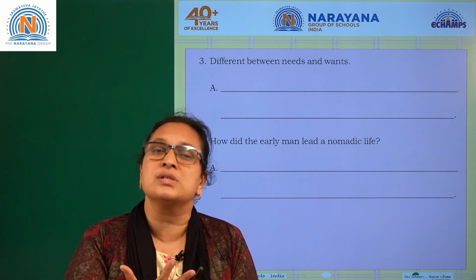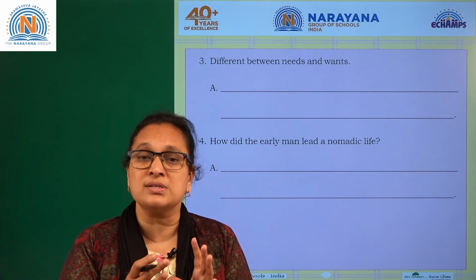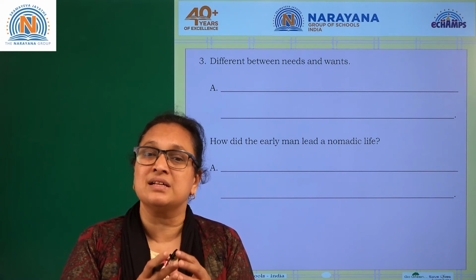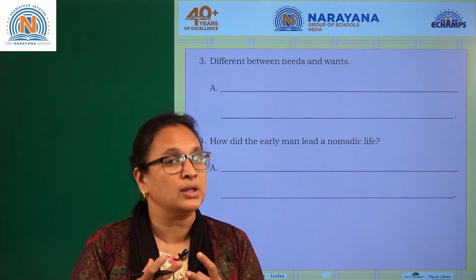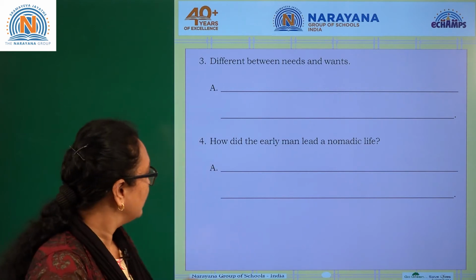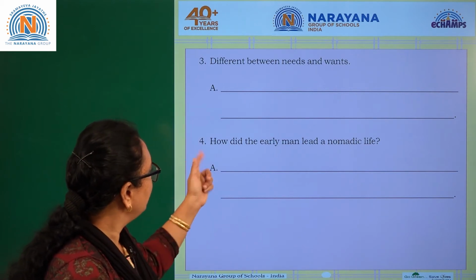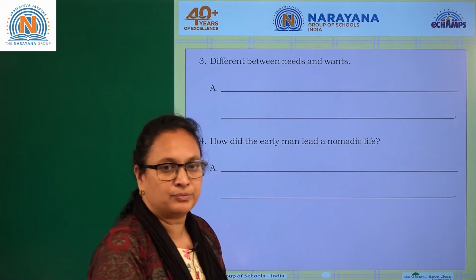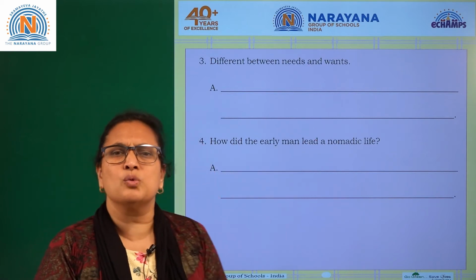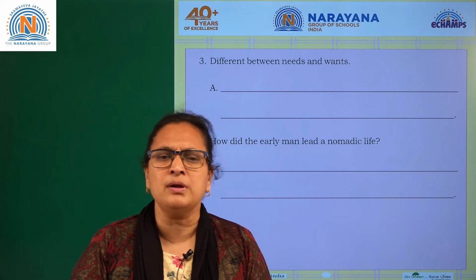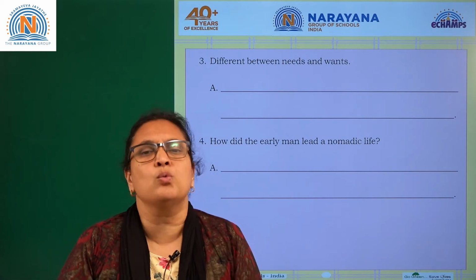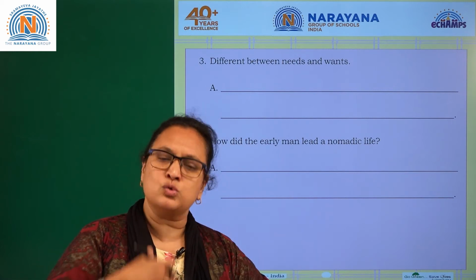That's what the wants. Okay, so what is more necessary? The needs, which is basic needs like food, clothing, right? Food, clothing and shelter. Okay, now coming to the fourth one. How did the early man lead a nomadic life? What is nomads? Nomads are the people who won't stay at one place. They move from one place to another place.